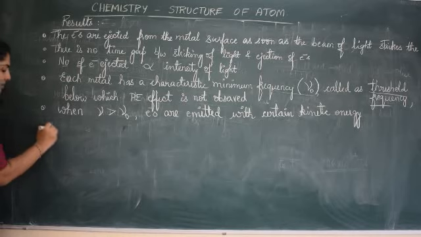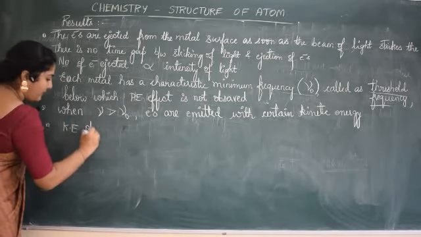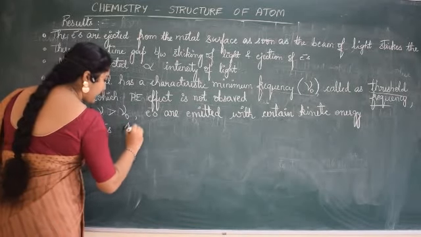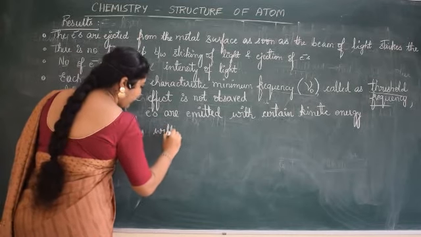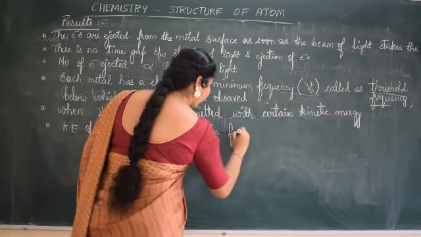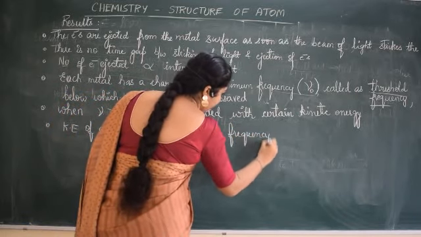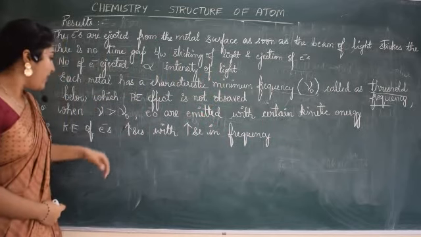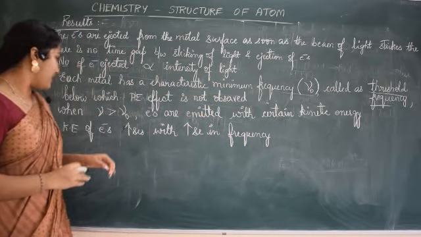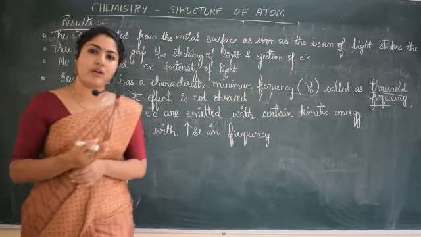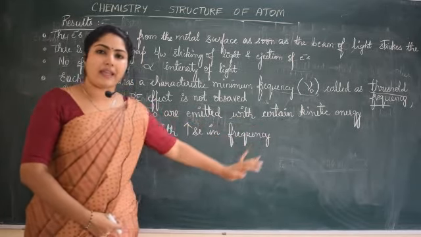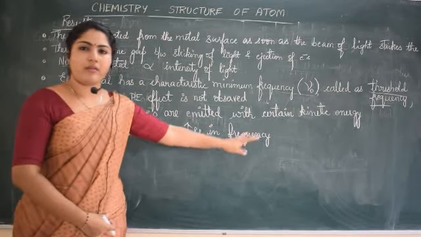And this kinetic energy of electrons increases with increase in frequency. That means if you increase the frequency of light, you see that the kinetic energy of the electrons being emitted also increases. So when frequency is greater than threshold frequency, certain kinetic energy is observed in the particles emitted.